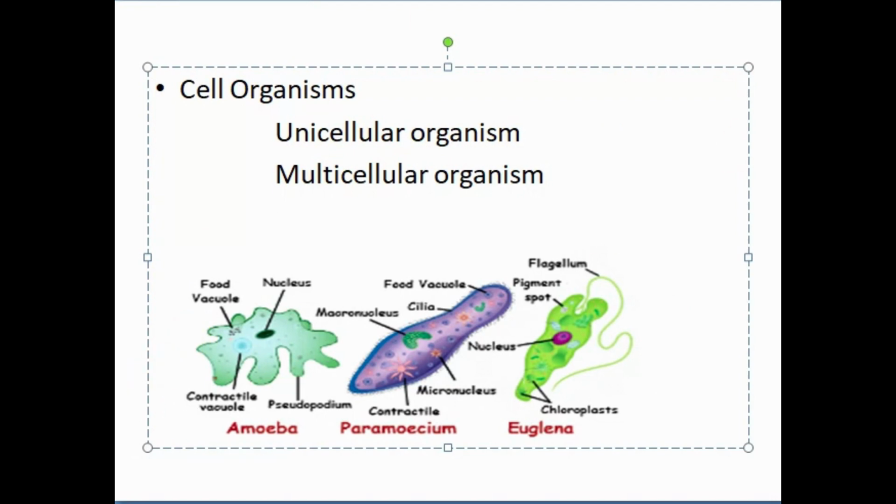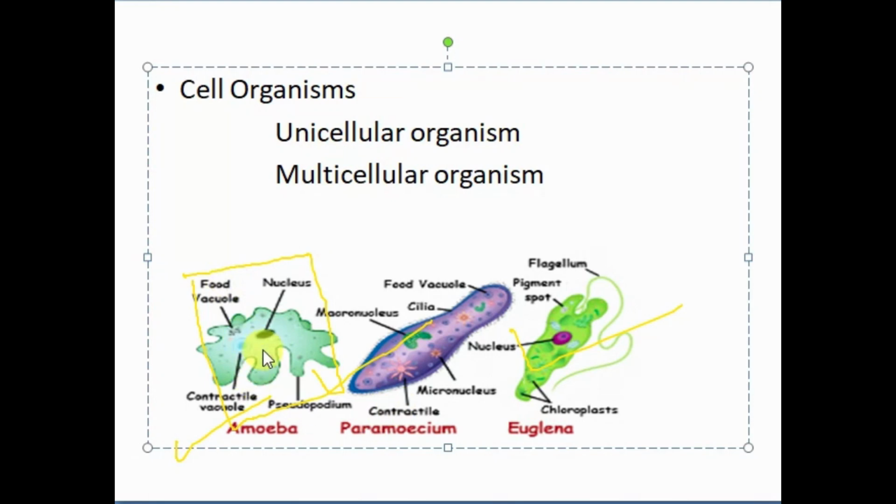These are a few examples of unicellular organisms. So we have amoeba, paramecium, and euglena. These three organisms are unicellular organisms. These are single-celled organisms. In your NCERT textbook, I've seen that we have this structure where they have shown how